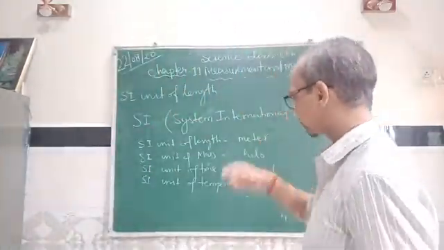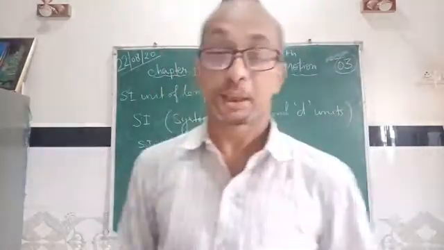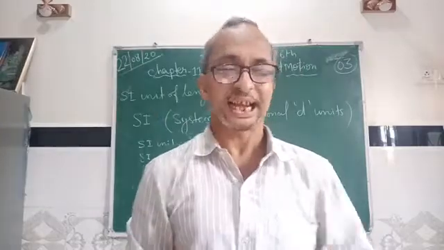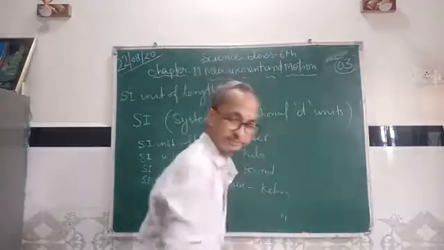But after this, prefix and suffix, you should know about prefix and suffix.